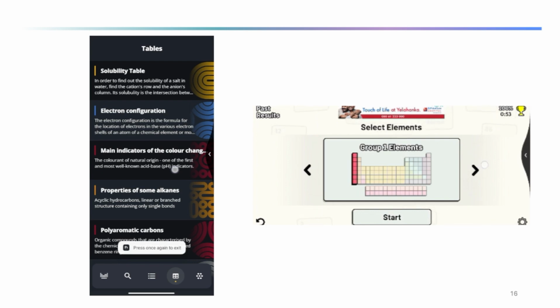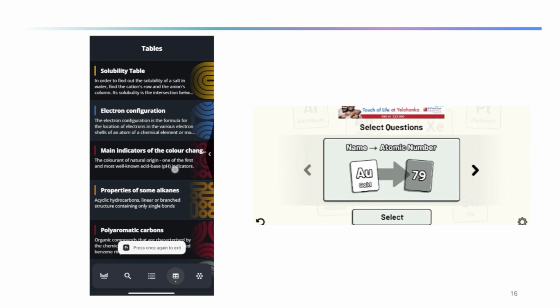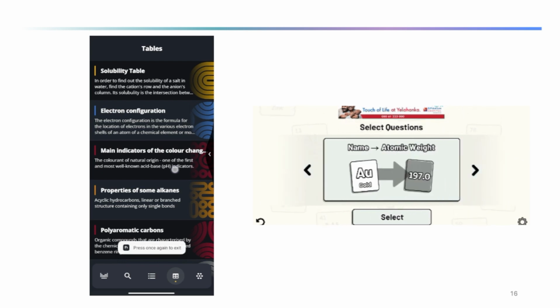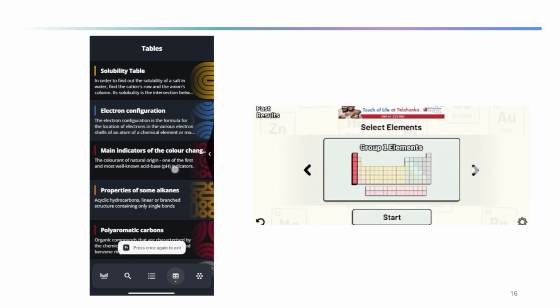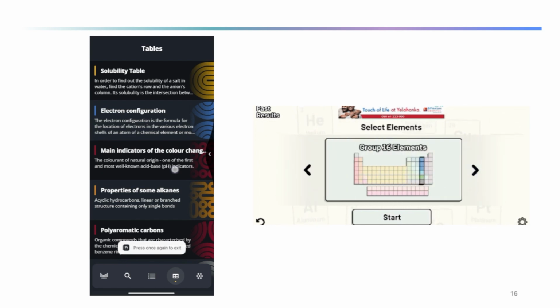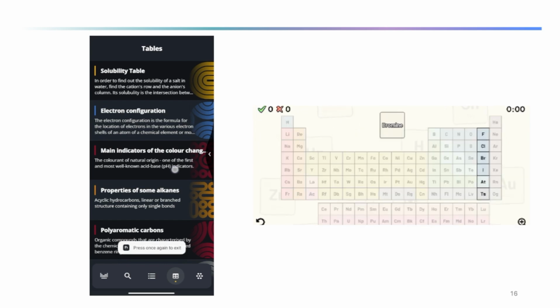I don't want to start it again. How to stop it? You can also do this name to symbol. There are also different options. For example, I will choose this halogen group. Bromine. Now bromine, we know will be Br, so I will tap on this Br.